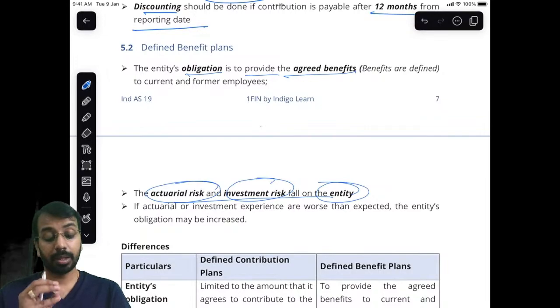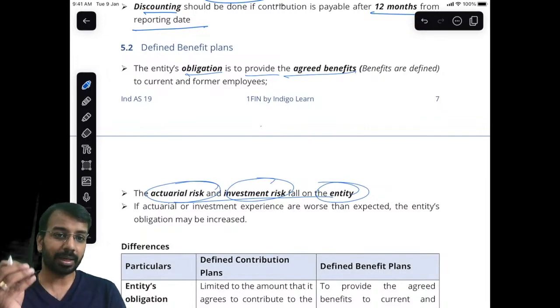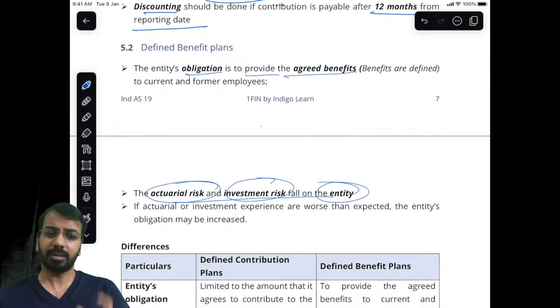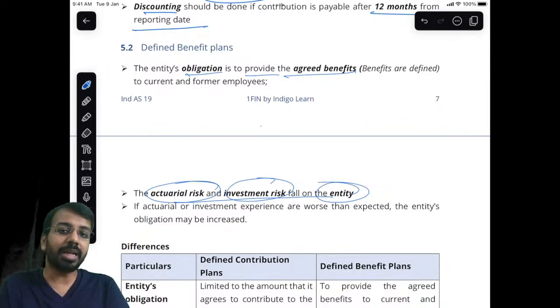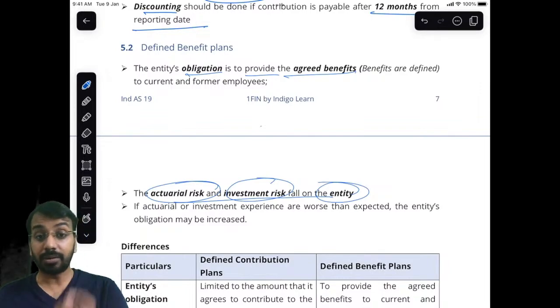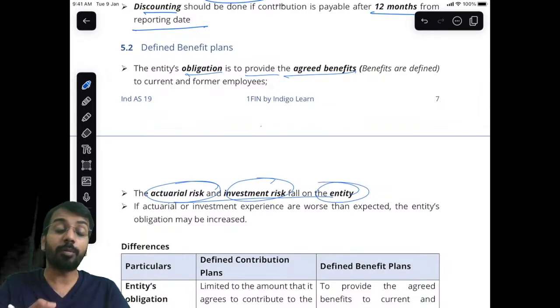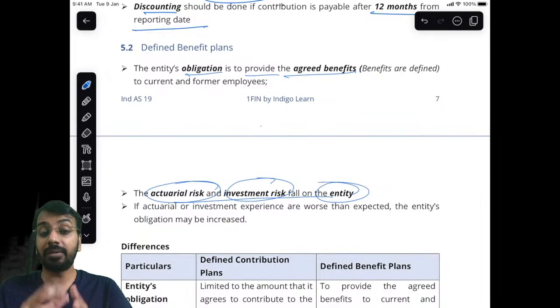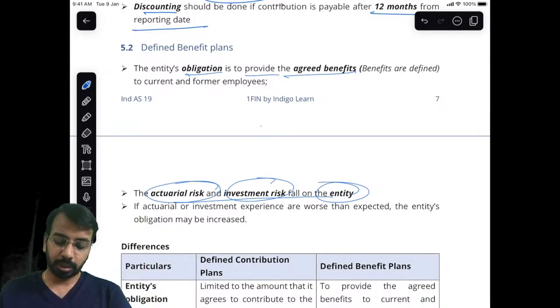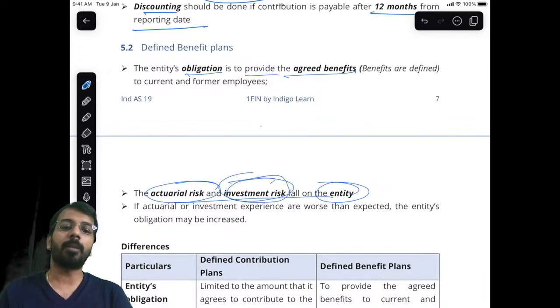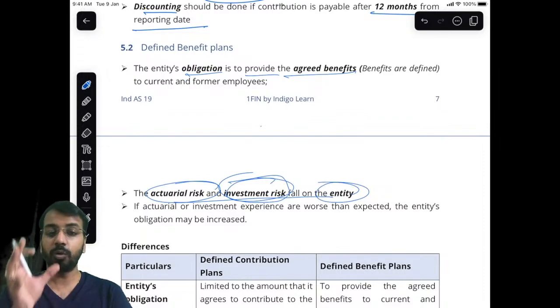Now, it may so happen that the market may not give me the expected return. Some portion can be invested in equity also. Or suddenly the interest rates in the market fall. If the interest rates in the market fall, again, I may not be able to get sufficient return. Or if interest rates rise, the value of my investment falls. It can be any scenario. So, the risk of investment in case of a defined benefit plan is on the employer. The employer will have to bear the risk.